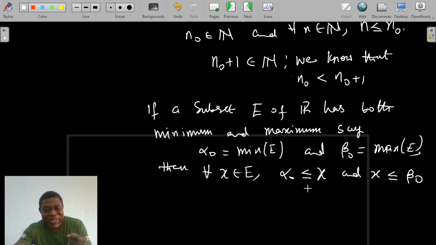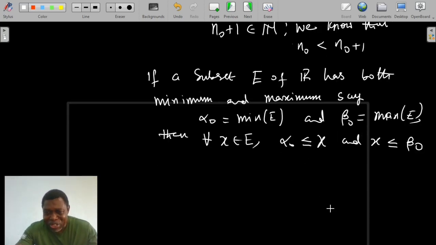And this will lead us to the introduction of what a bounded set means. But before we go into that, let us note that whenever alpha naught is less than or equal to every x in E, then alpha naught is a lower bound of E. And in this case, beta naught will be called an upper bound of E. But that is by the way for now. We will now go into detail to discuss the concept of lower bound and upper bound.